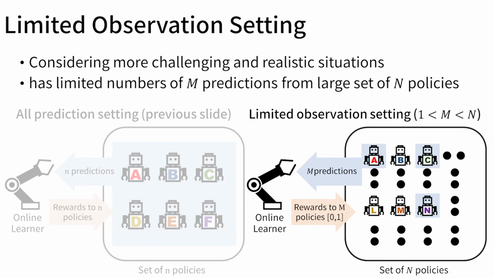We also consider the more challenging setting. In this setting, the online learner is not able to access all predictions from a set of policies. This setting easily occurs when an online learner has a large number of policies in a set or computational resources are limited, such as on mobile devices. In such a case, the learner is allowed to obtain a limited number of predictions in each time step. We call this setting limited prediction.